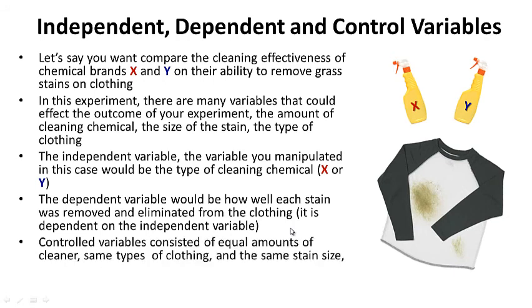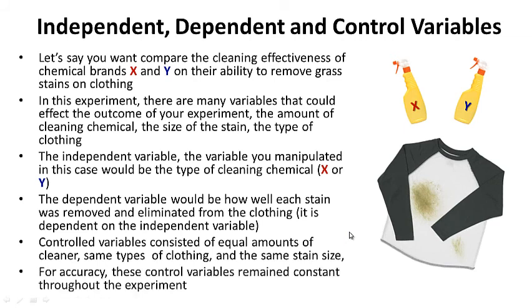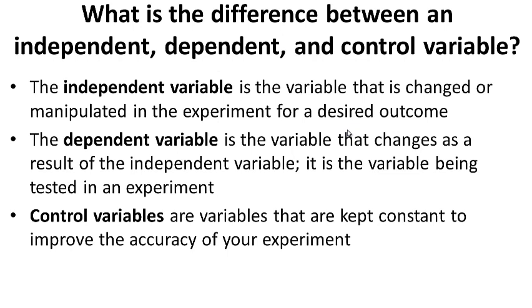Control variables consisted of equal amounts of cleaner. So you use the same amount of cleaner, the same type of clothing, and the same stain size. So these control variables were used for accuracy. In other words, these control variables remained constant throughout the experiment to improve the accuracy of your experiment. All right, so last one for this set of notes is, what is the difference between an independent, dependent, and control variable? Question on the left-hand side, answer here on the right-hand side. Go ahead and pause this. While you write, I'm going to move on.